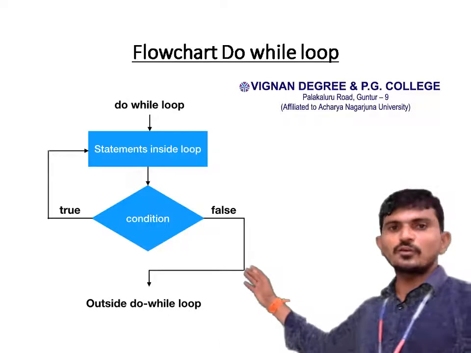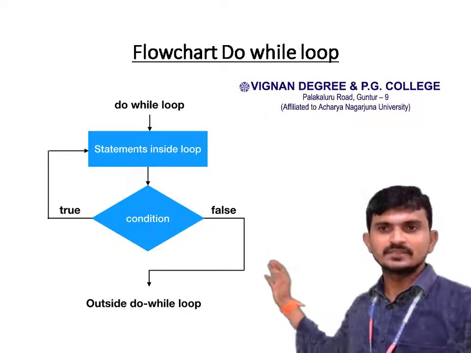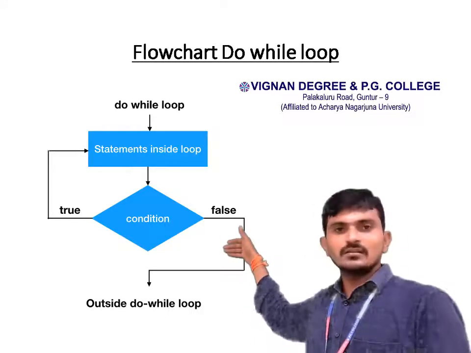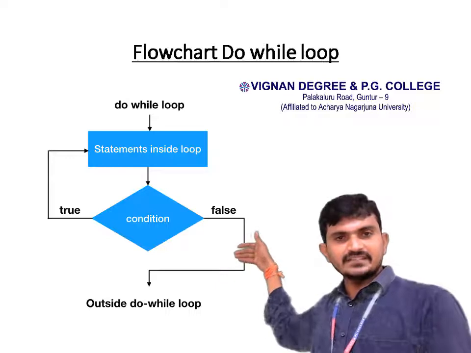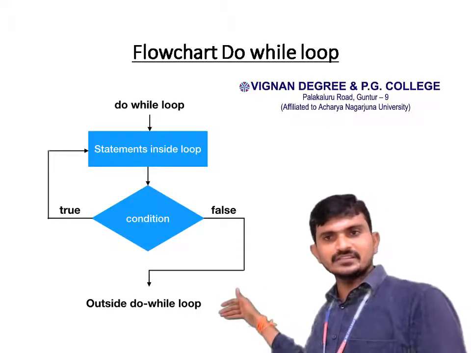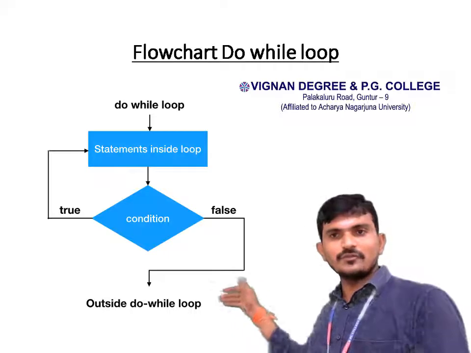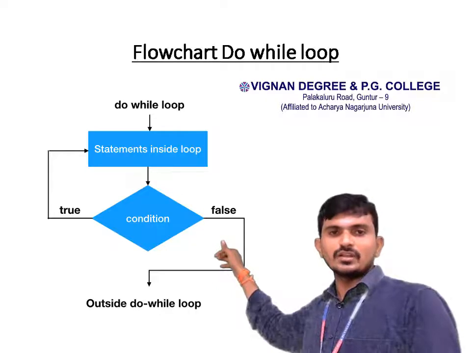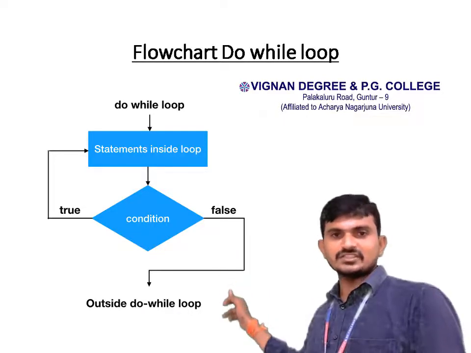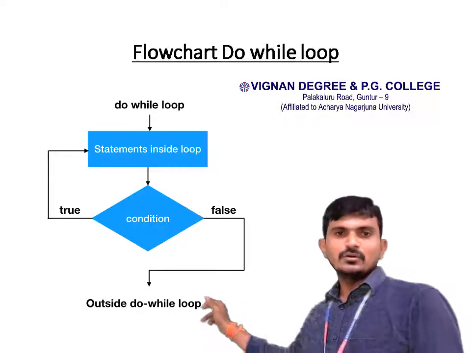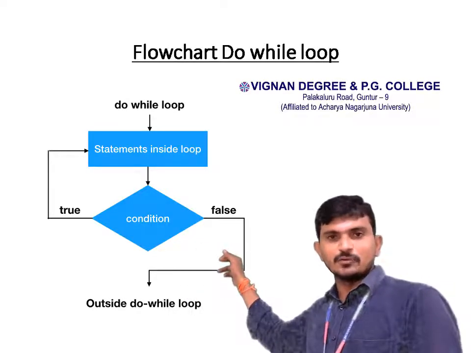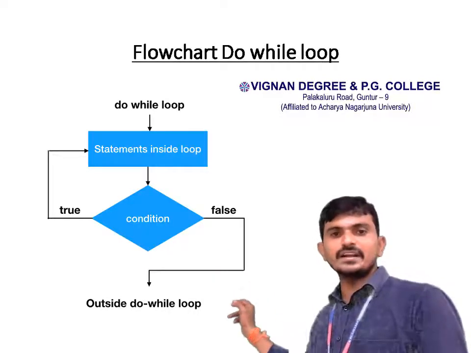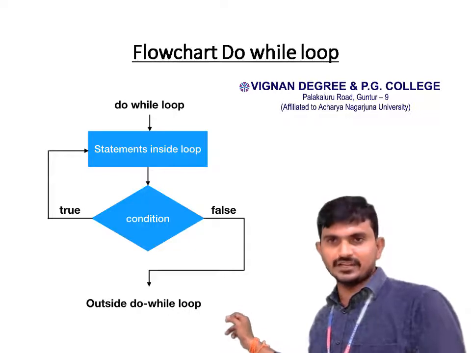Next one is the flowchart of the do while loop. First of all, enter into the statements inside the loop. Next, we have to check the condition, either true or false. If the condition is true, we once again go to the statements inside the loop, test the condition, and execute the statements inside the loop. When the condition is false, the statement outside the do while loop will be executed.